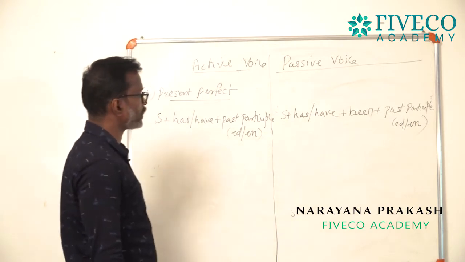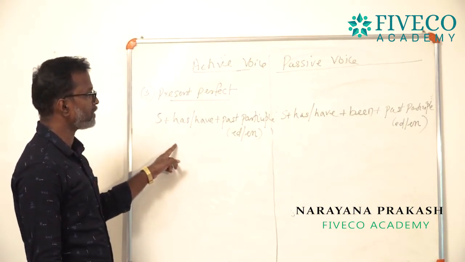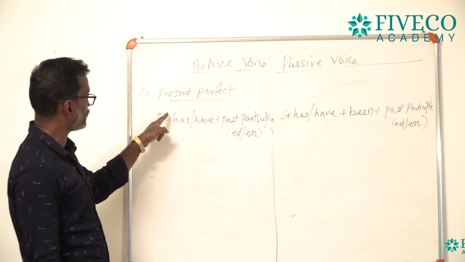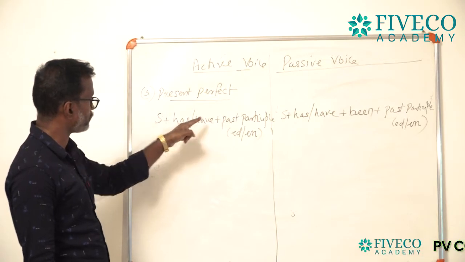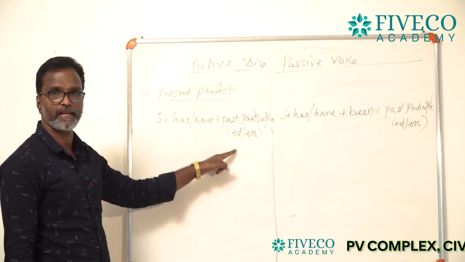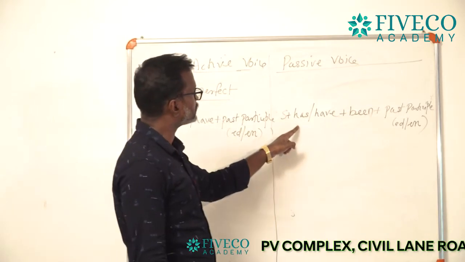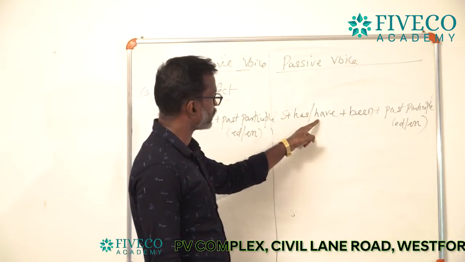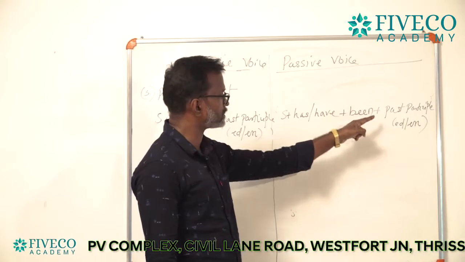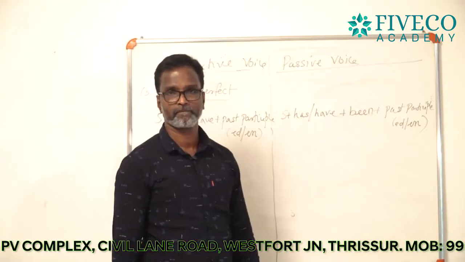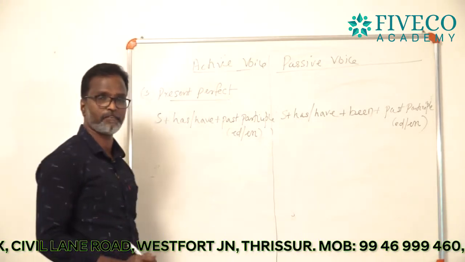Subject plus has or have plus been plus past participle. So, listen, present perfect: subject plus has or have plus past participle, ed or en. Passive voice: subject plus has or have plus been plus past participle, ed or en. And listen, I shall give you one example.